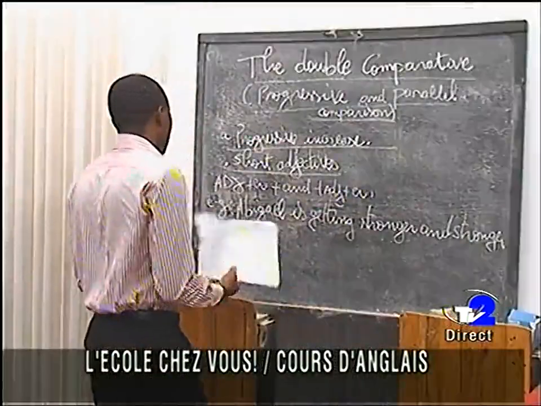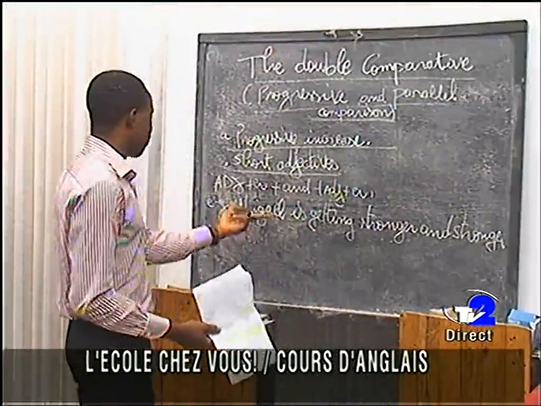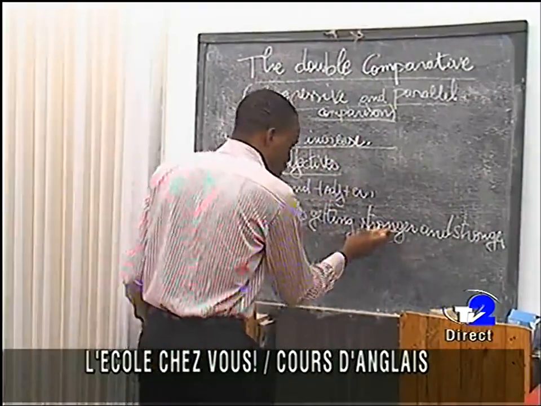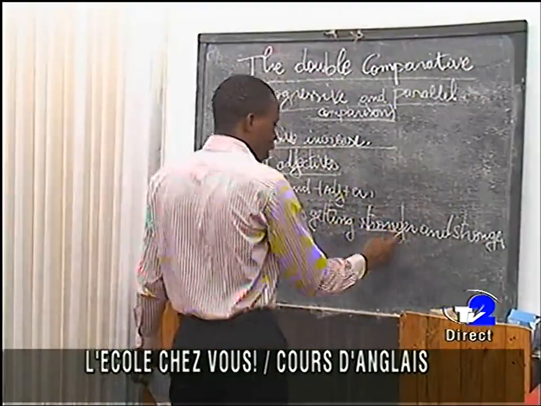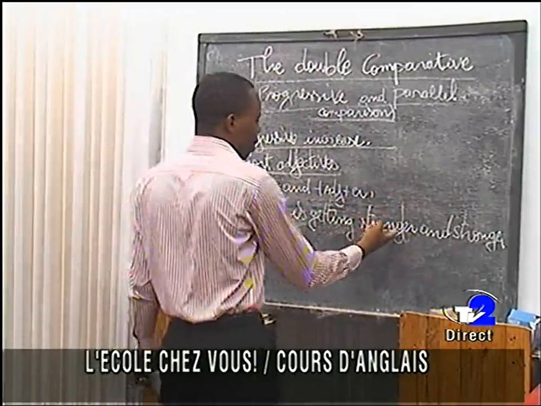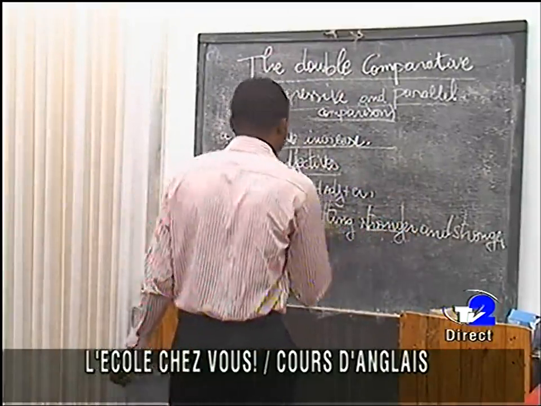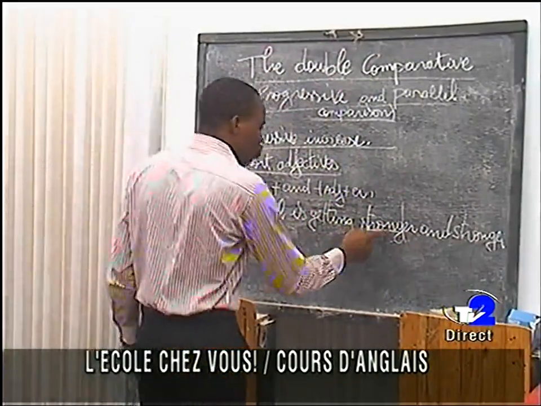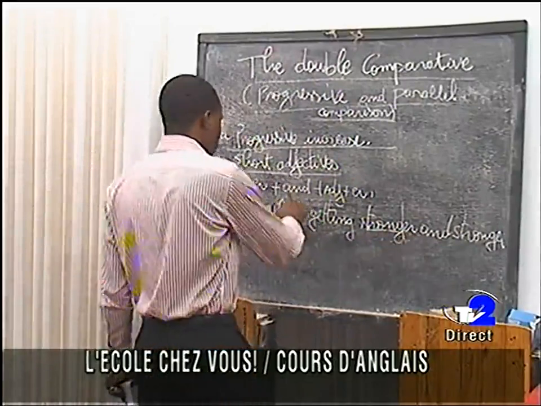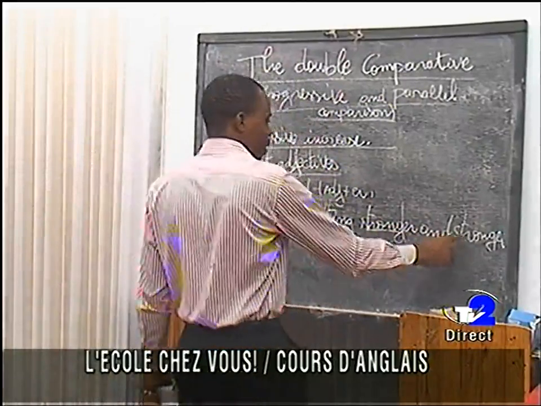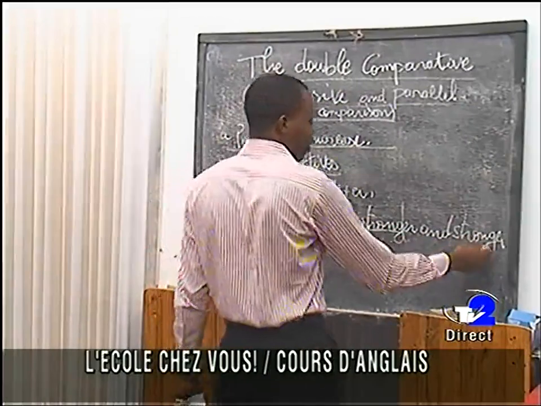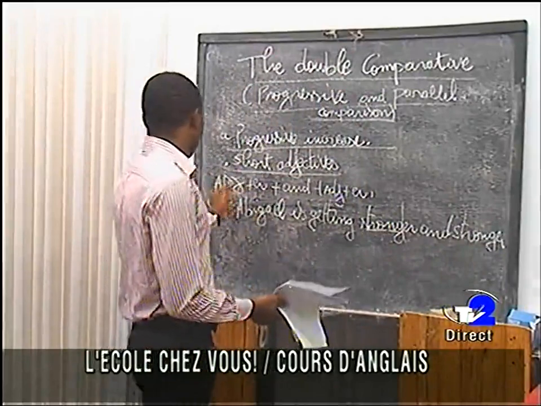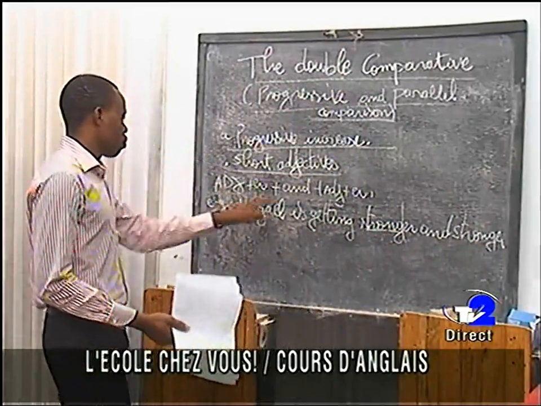You see the point? The adjective is strong, and strong plus er. Then we have strong plus er, plus and, plus the adjective strong plus er. This is what we can see here in the rule.